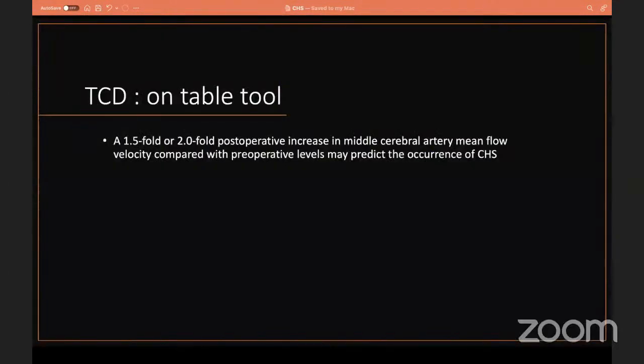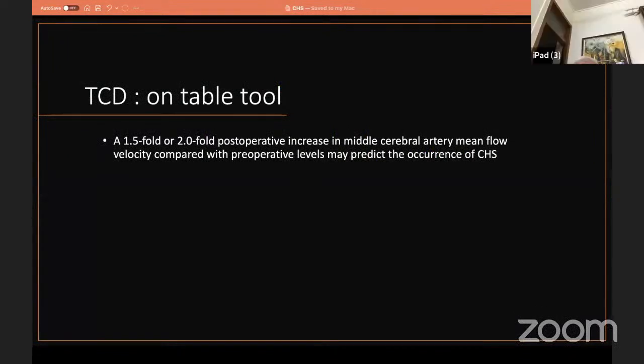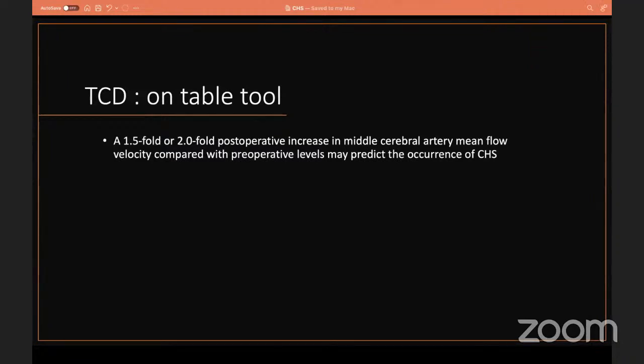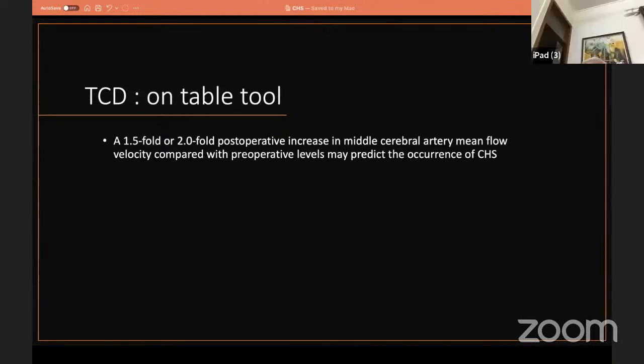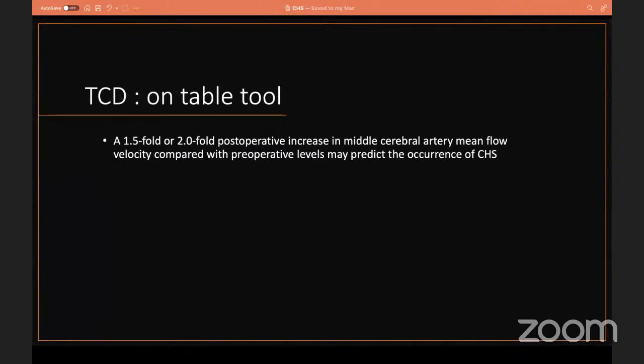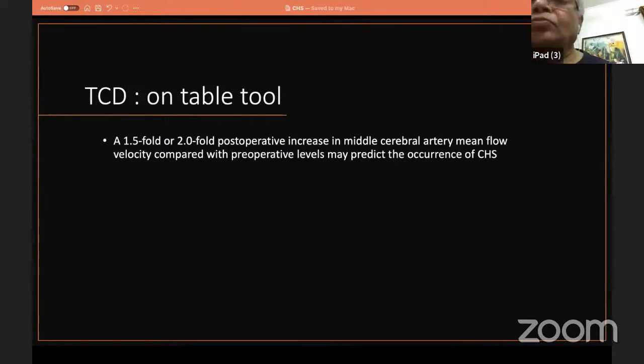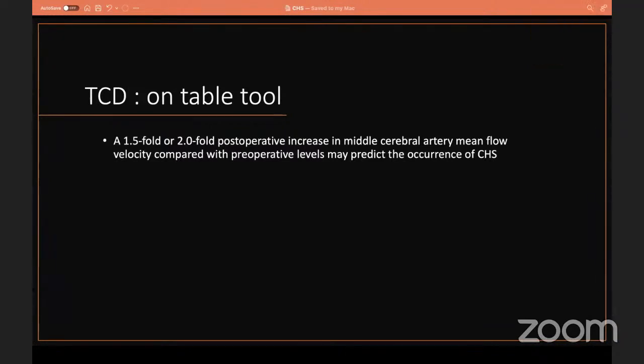So even this article and previous literature also suggested to do TCD and keep TCD at bedside for a patient who is having features of sudden onset neurological deficits. We can measure whether the flow is there or not by just doing a TCD on the table itself.